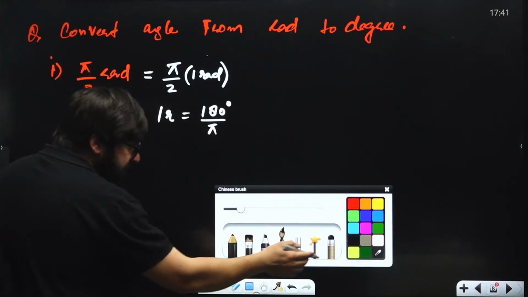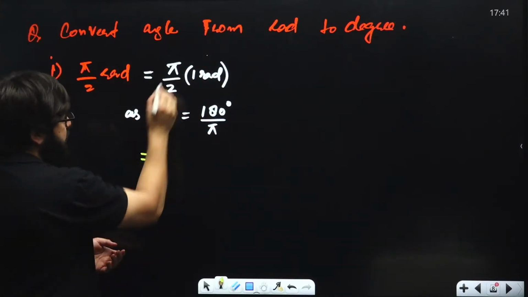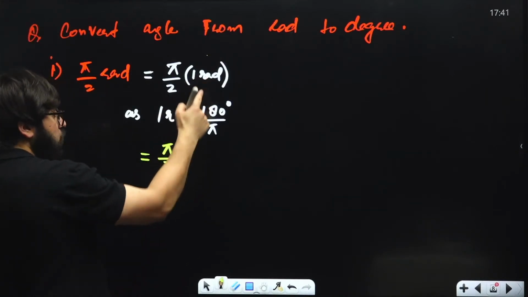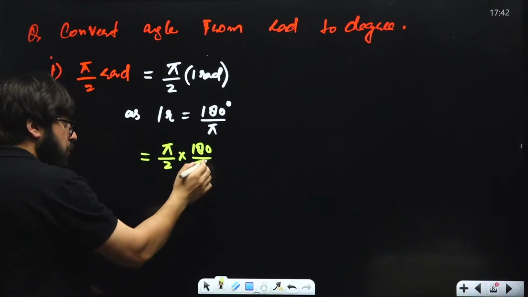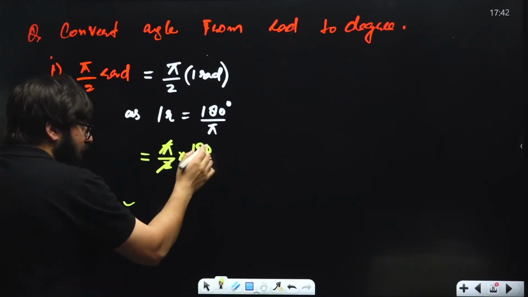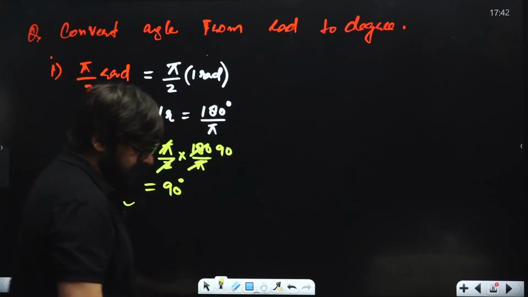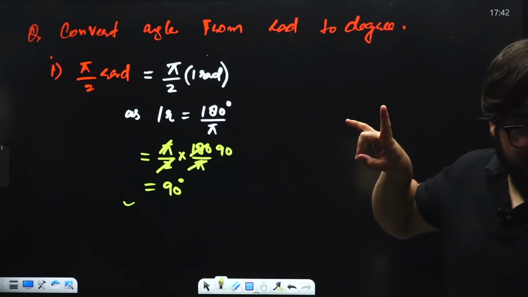So can you put this particular thing over here instead of 1 radian? So you will be writing pi divided by 2 into, instead of 1 radian, we'll be putting 180 divided by pi. So pi and pi will cancel. 2 ones are 2, 2 nineties are 180. So this will come out to be 90 degrees. As simple as that. Just one single line, the answer in one single line.